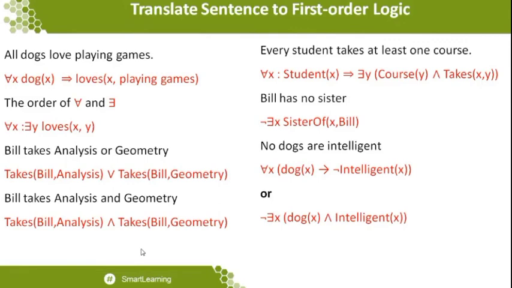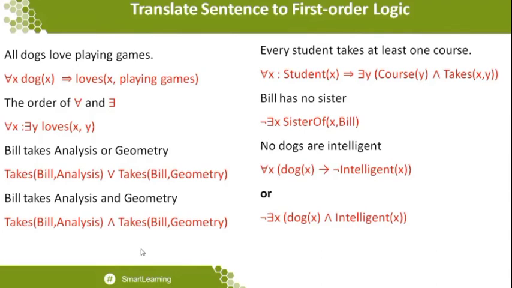That's what you can see in the previous presentation. Not even a single dog is intelligent. So that is the second statement. They mentioned that using the existential quantifier, and before the existential quantifier they apply the negation symbol, and in addition they are mentioning that definitely not even a single dog is going to be intelligent. That's the second statement.